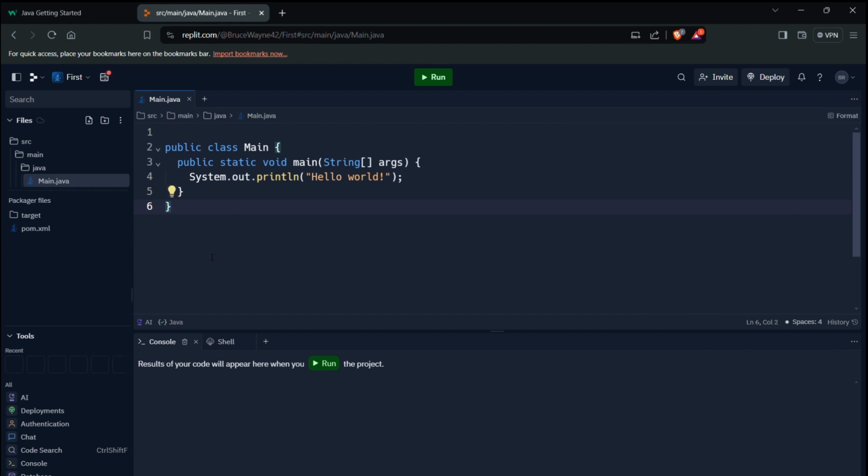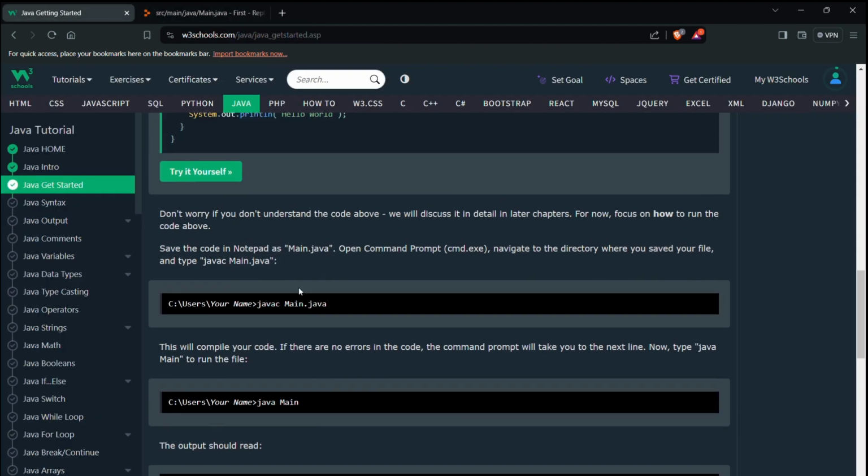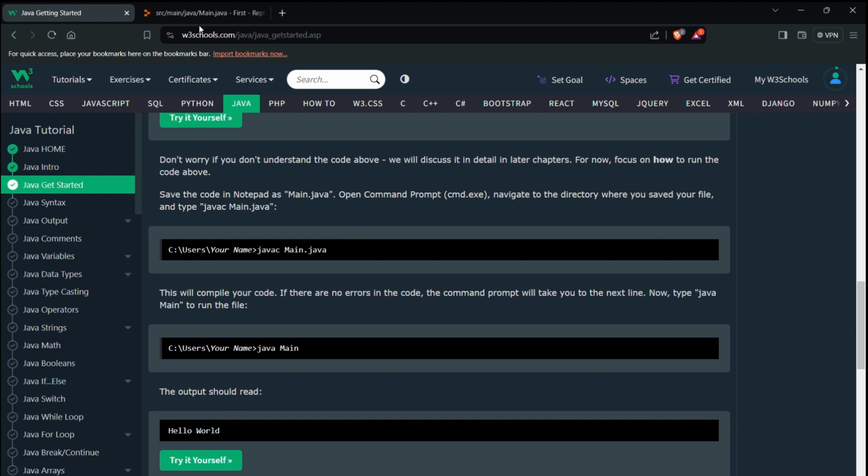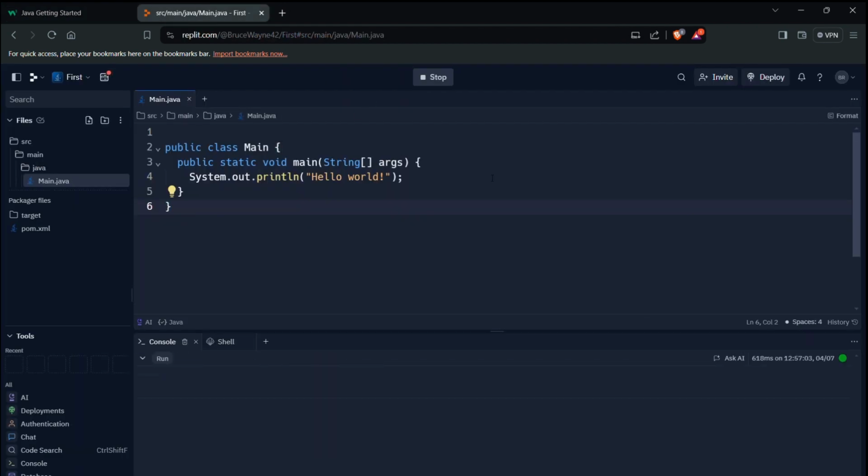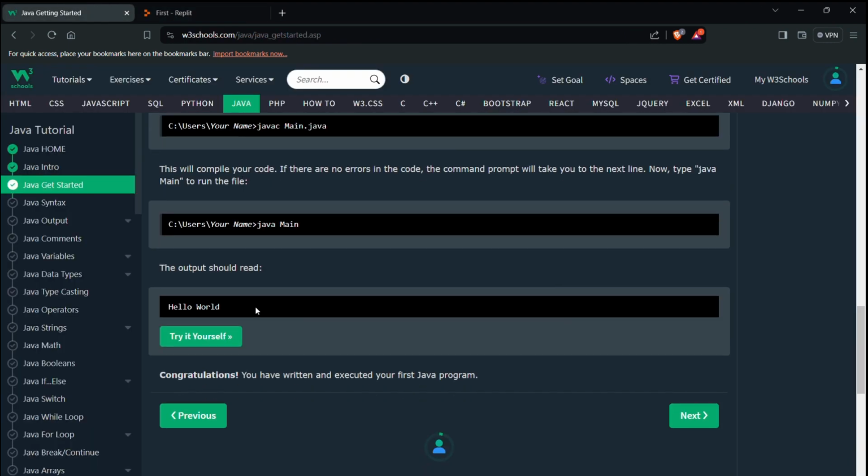So this is the code: public class main, public static void main, and to print out hello world we'll be using system.out.println. Let's just run it. Instead of following this, we'll directly run it over here. So we'll run it. Yeah, see, hello world. So we have executed our first program.